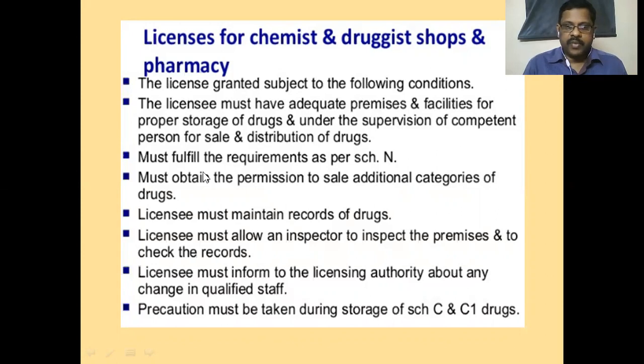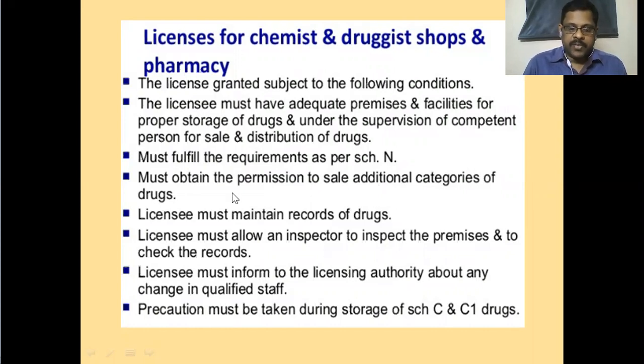Must fulfill the requirements as per Schedule N. Schedule N is about the equipment which must be maintained in the pharmacy, the basic equipment necessary: a stethoscope, a sphygmomanometer, a balance, a refrigerator. Equipment like that, specified under Schedule N, should be kept in the pharmacy for the use of the pharmacist in the shop.